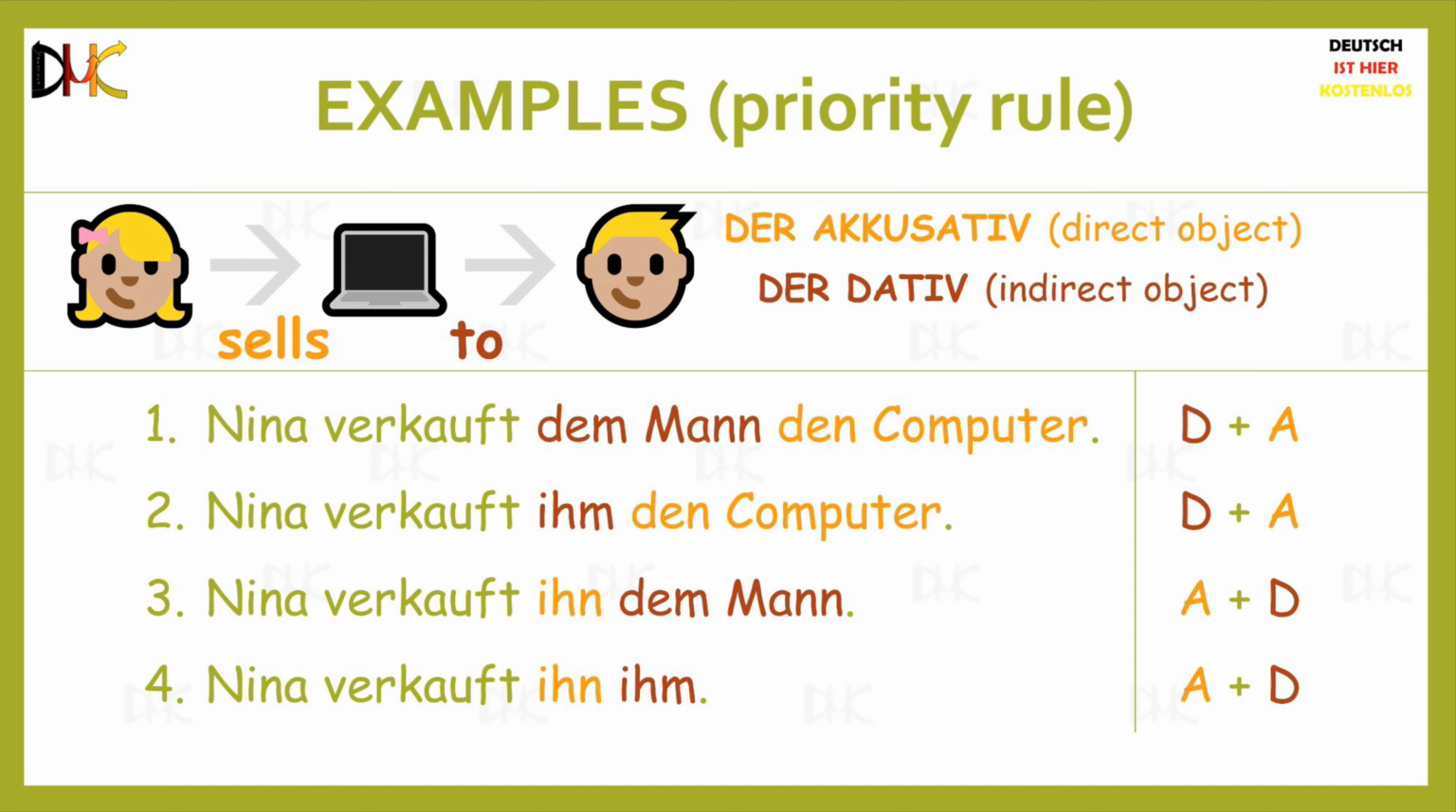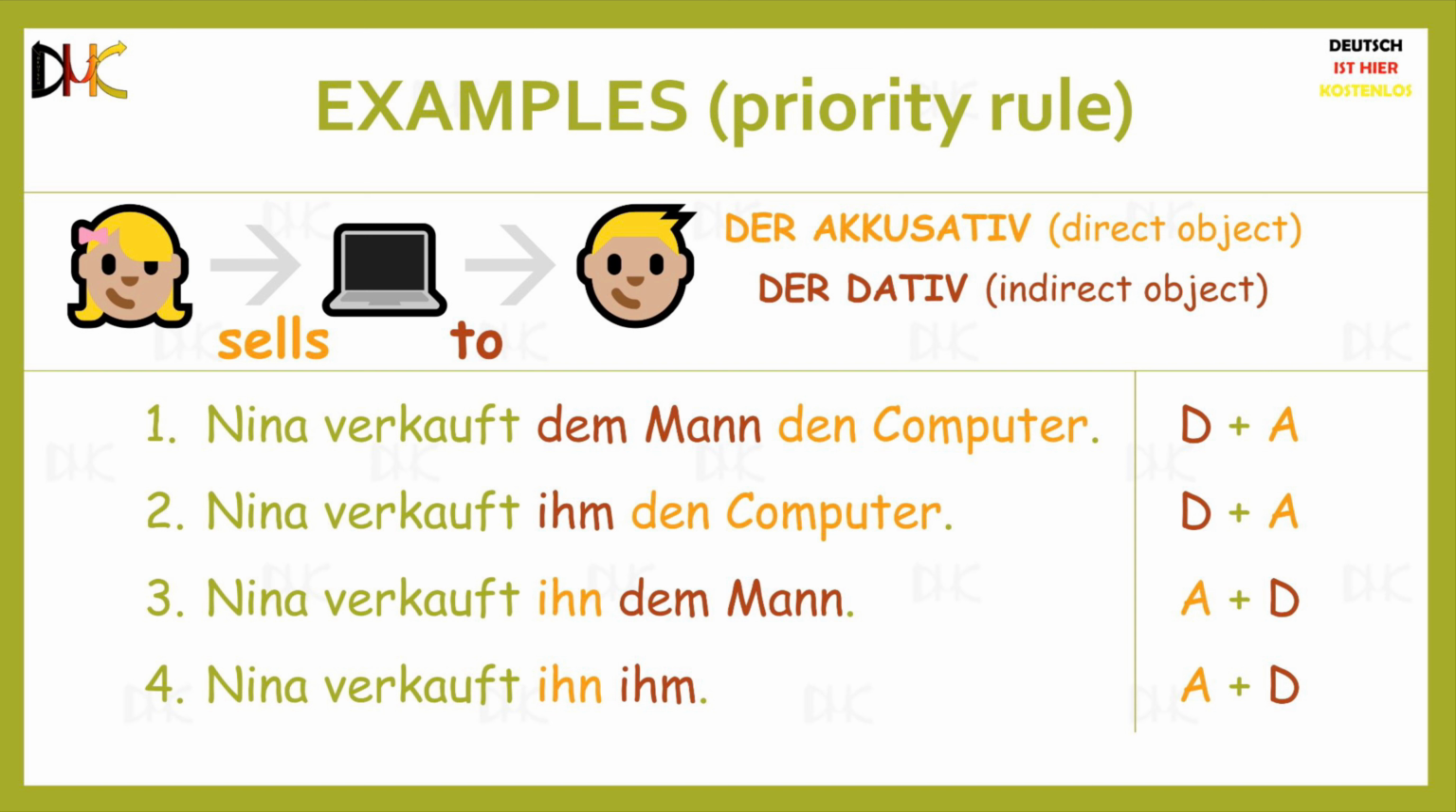dem Mann. The fourth combination is where the direct object is a pronoun and the indirect object is also a pronoun. Nina verkauft ihn ihm, which means Nina sells it to him. Just like case 3, here the direct object comes first and it is then followed by the indirect object. If you look closely, you will notice that this order solely depends on the direct object.